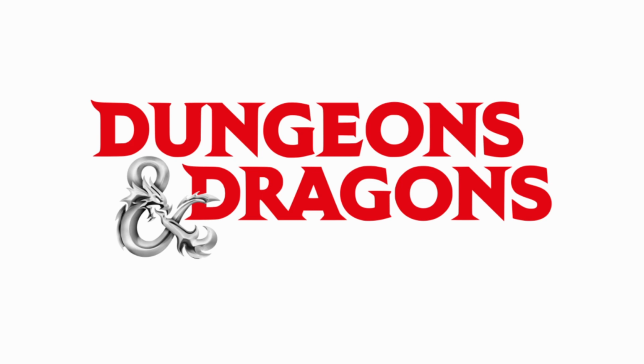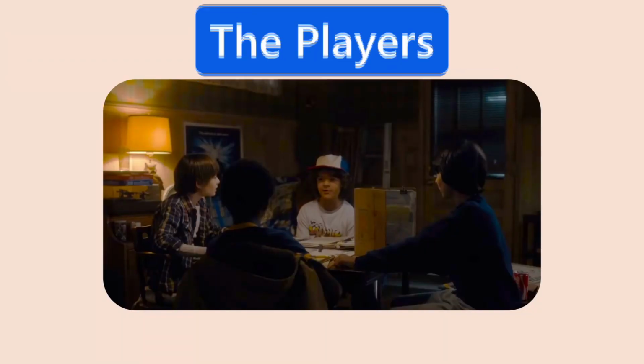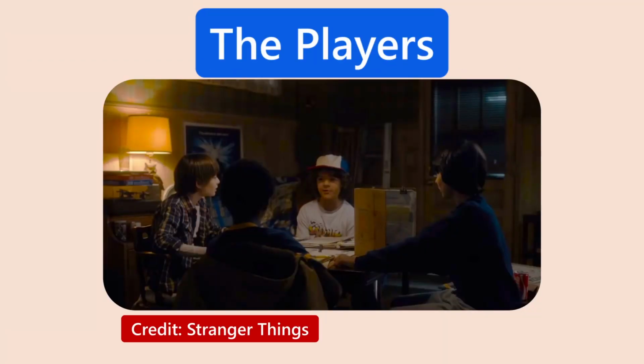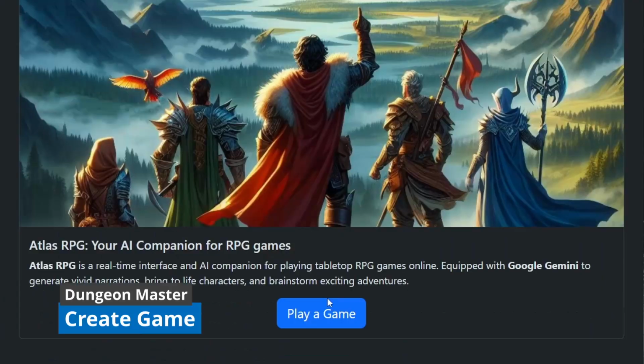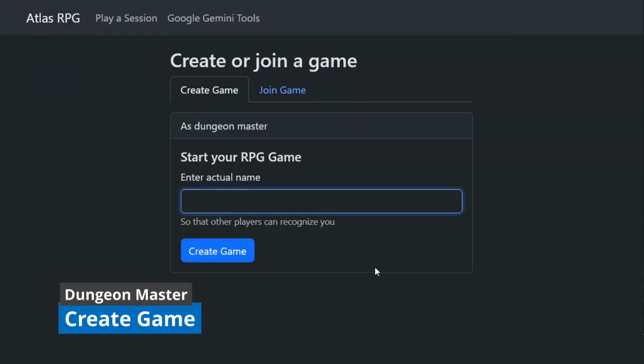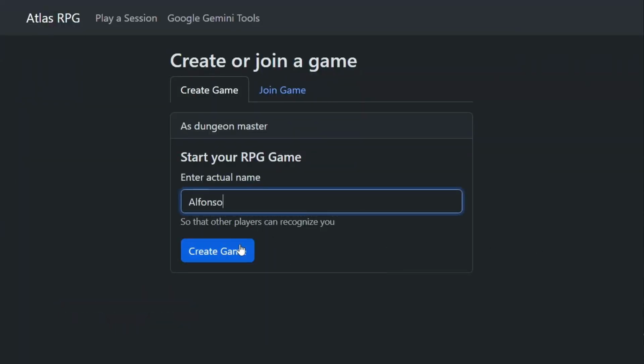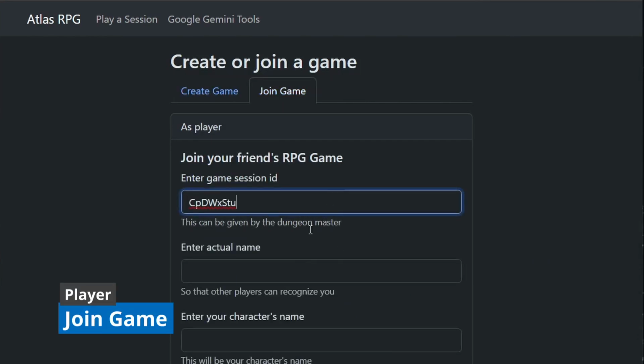One famous RPG game is Dungeons & Dragons. Dungeons & Dragons is a game where players go on adventures as their favorite fantasy characters. Meanwhile, the Dungeon Master orchestrates the adventure itself. First, the Dungeon Master creates the game session. Then, the players join the game session.